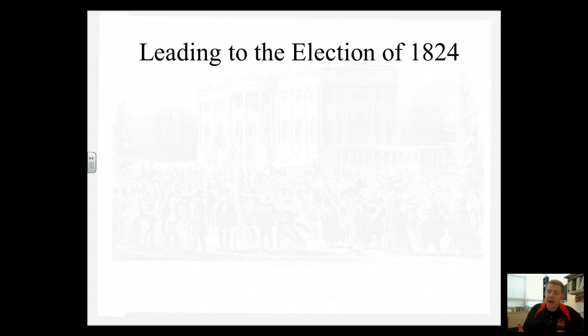So the Missouri Compromise is really this last big thing that we have that's going to lead us into the election of 1824. So we had three two-term presidents in a row, all Democratic Republicans. We had Thomas Jefferson, James Madison, James Monroe. And so that's going to lead us into this election of 1824. Now, what's important to note about this election, first and foremost, is that there's only one political party. So how do you end up with competition?